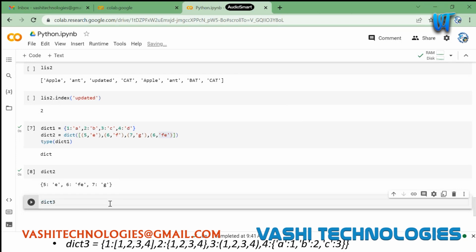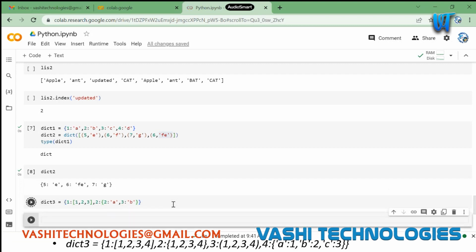Let me just type a simple dictionary with complex values in that. Okay, I have one, two, three, and I have one more key which will be 2 and it is storing a dictionary within a dictionary. And 2 will contain a 3. This will be my dict3.